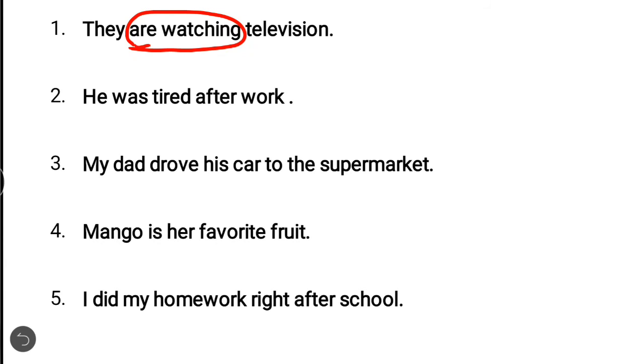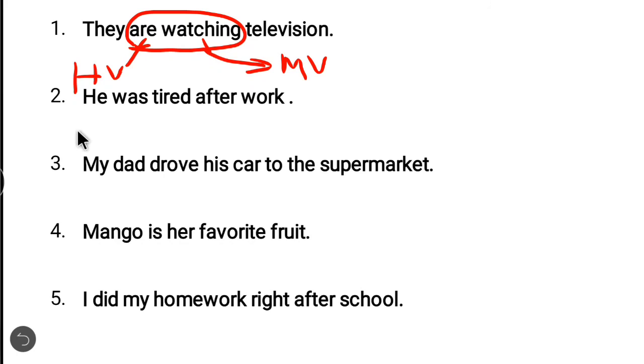Are is the helping verb and watching is the main verb. We will write MV for the main verb, HV for helping verb, LV for linking verb and AV for the action verb. So in the first sentence, are is the helping verb and watching is the main verb.